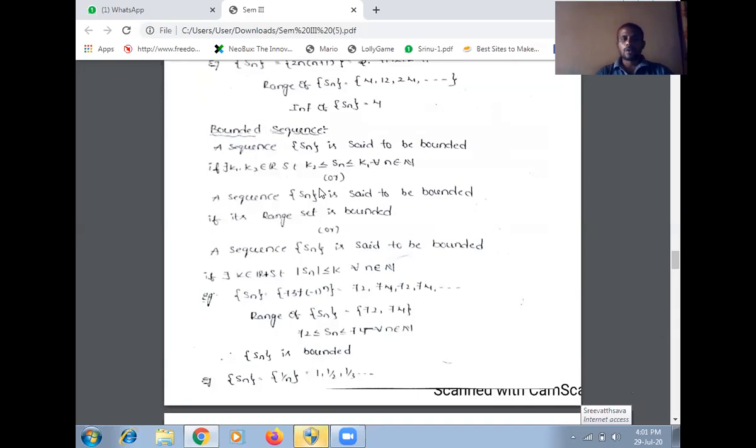సో నౌ we are defining the bounded sequence.